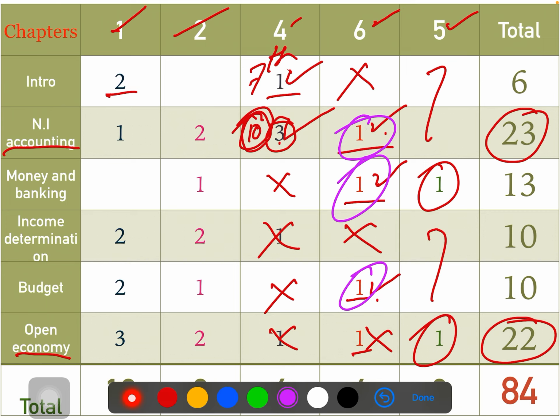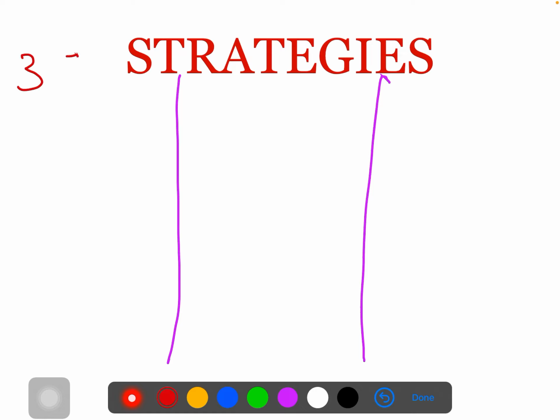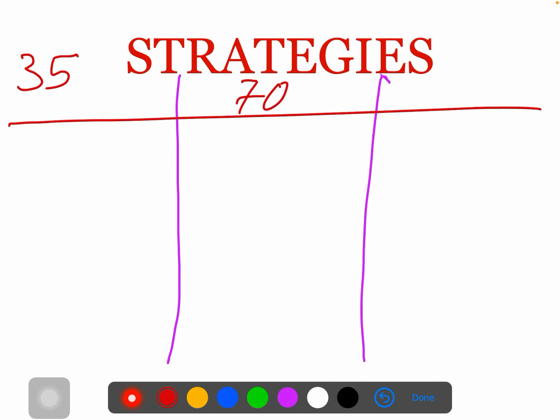So this is the way you are going to prepare yourself for the strategy. Now let's talk about the strategy. The students who want to score only 35 marks, I'll classify into 3 different ways. The students who want to score 35, just pass. The students who want to score nearby 70 marks. And the students who want to score 100 out of 100.